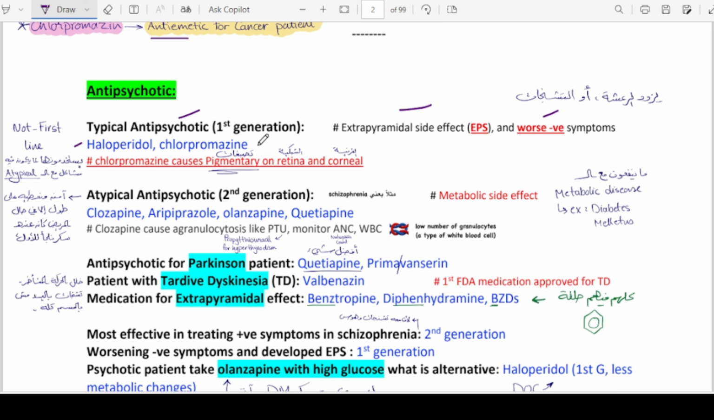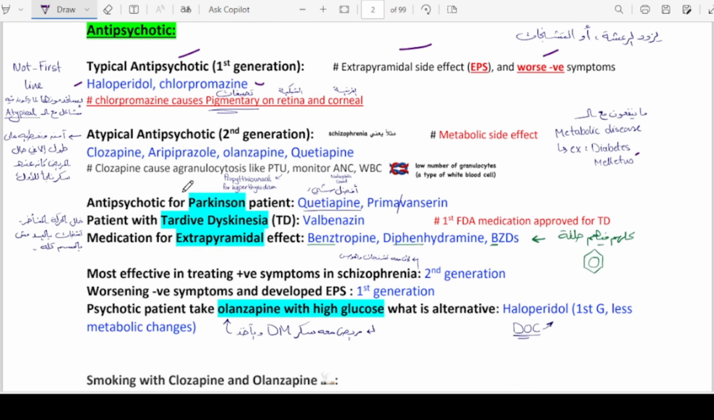We just discussed that it is also used in cancer patients for its antiemetic effects. Chlorpromazine causes pigmentary changes in the retina and cornea, so it has some side effects on the eye as well. The second class includes atypical antipsychotics, also known as second generation drugs, and their major side effects include metabolic side effects, and metabolic problems such as diabetes and obesity. The major examples include clozapine, aripiprazole, olanzapine, and quetiapine.